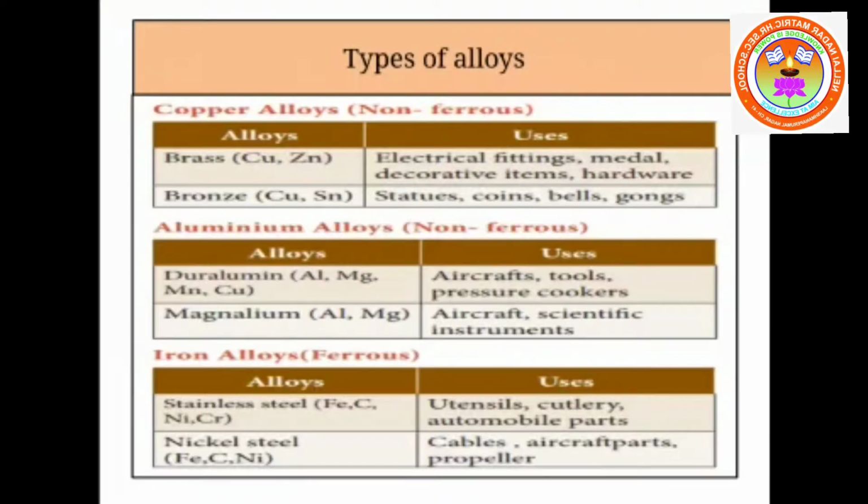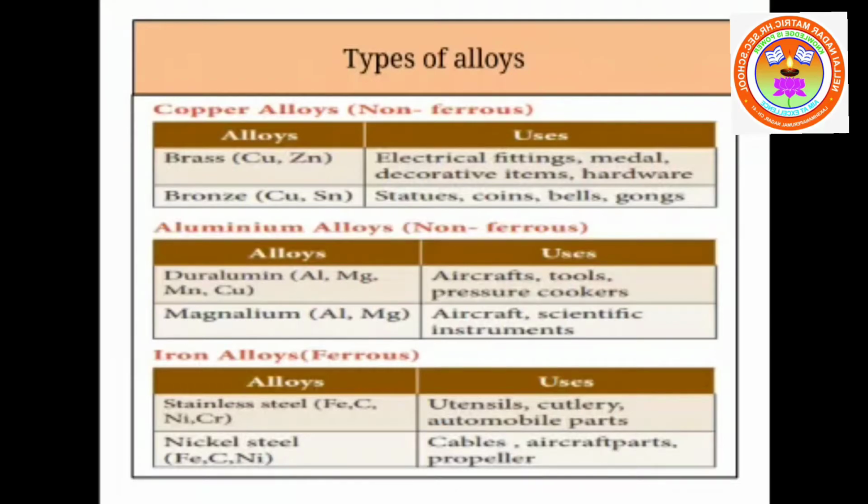Magnalium is a mixture of magnesium and aluminium. It also finds application in the making of aircraft, and its main application is in the making of scientific instruments.